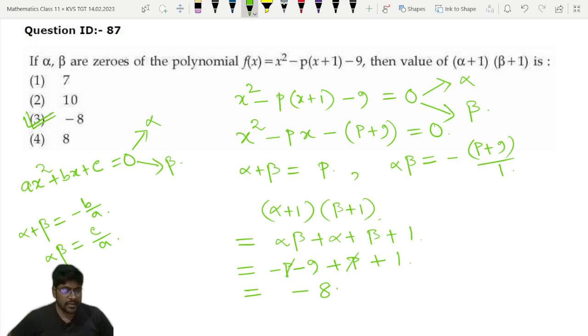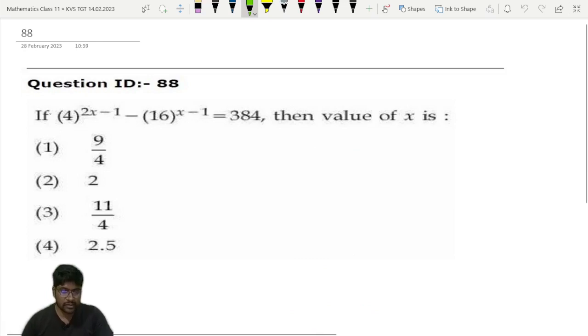So I think it is clear to everyone. Can we move to the next question? Yes, of course. So the next question is on the screen, question number 88. One equation is given, then we have to find the value of x. So what can we do for that?